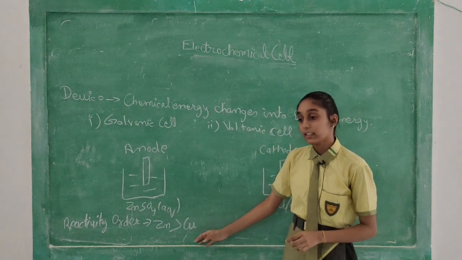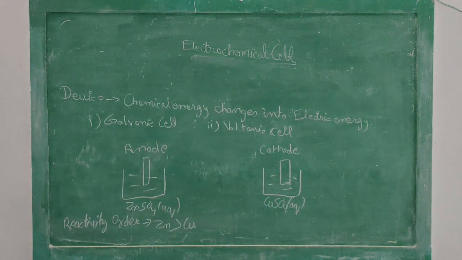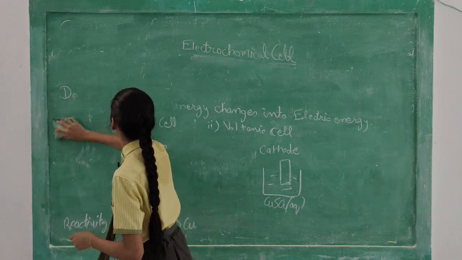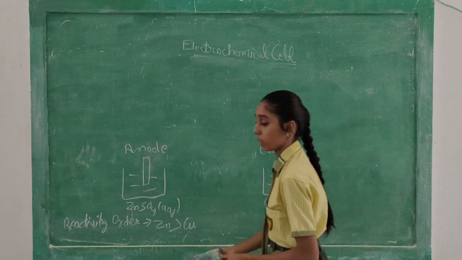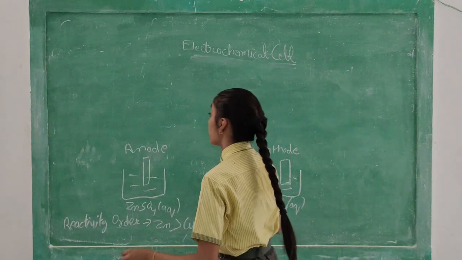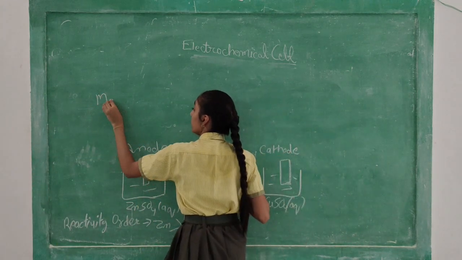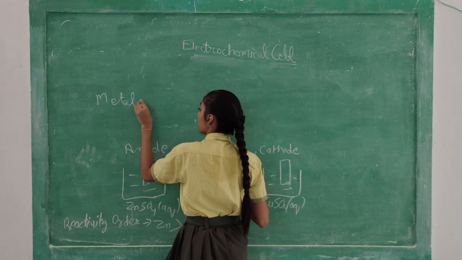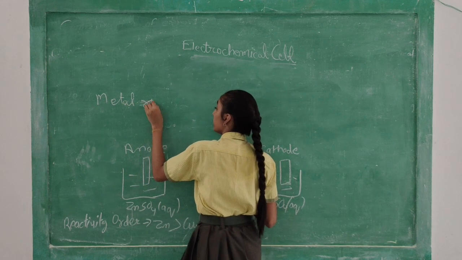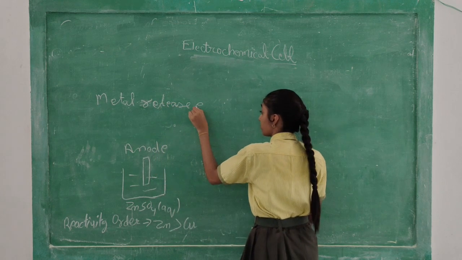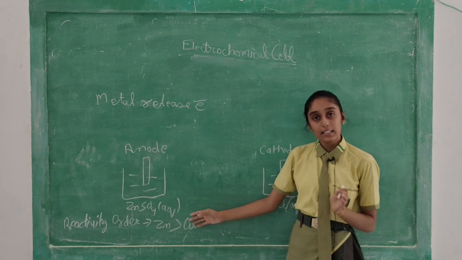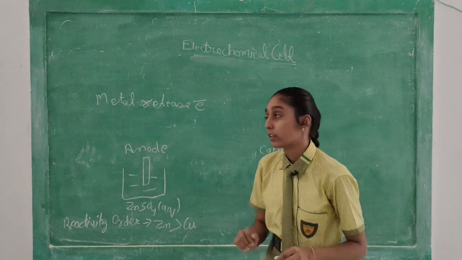Zinc metal is more reactive than copper metal. And there is one more thing, that a metal releases electrons. Zinc releases electrons and copper gains electrons.